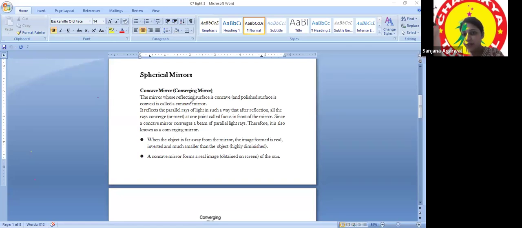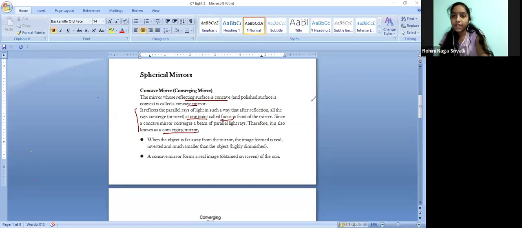So the mirror whose reflecting surface is concave and polished surface is convex, this is called a concave mirror. It reflects the parallel rays of light in such a way that after reflection all the rays converge at one point, and that one point is called the focus or principal focus. Since a concave mirror converges a beam of parallel light rays, it is also known as a converging mirror. Is this clear?